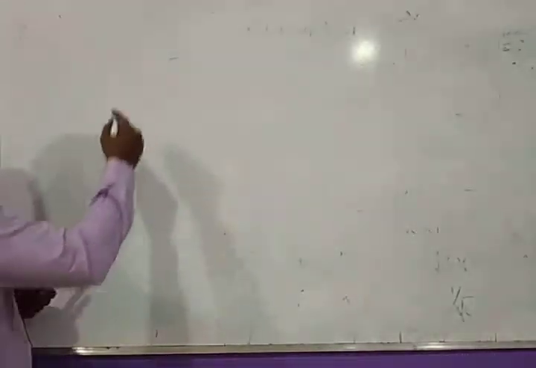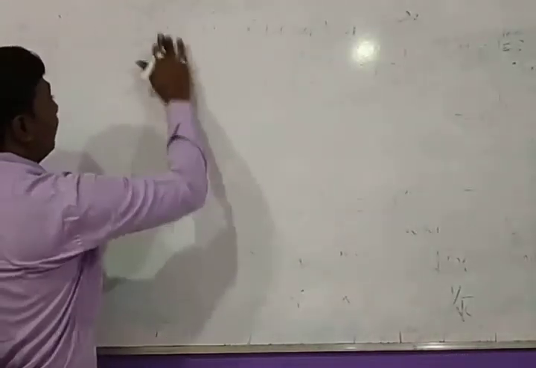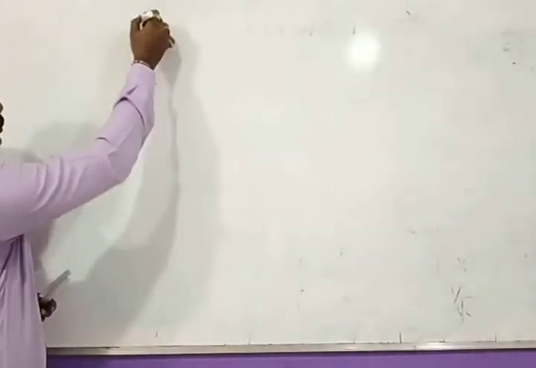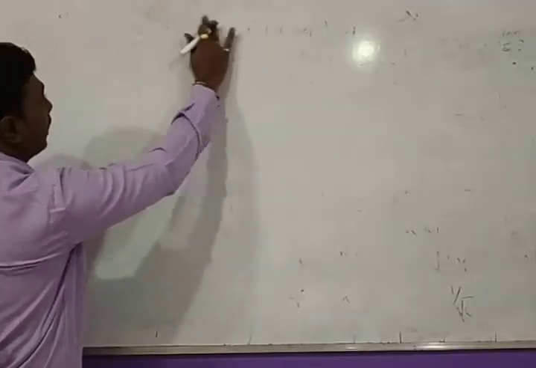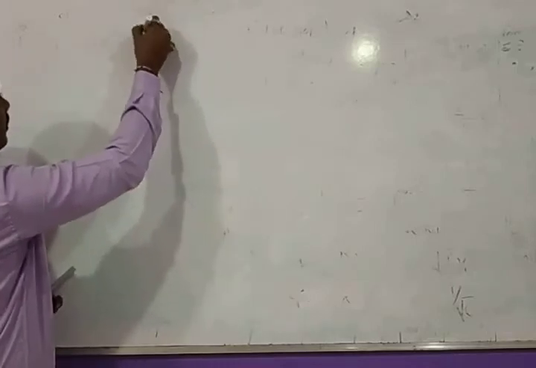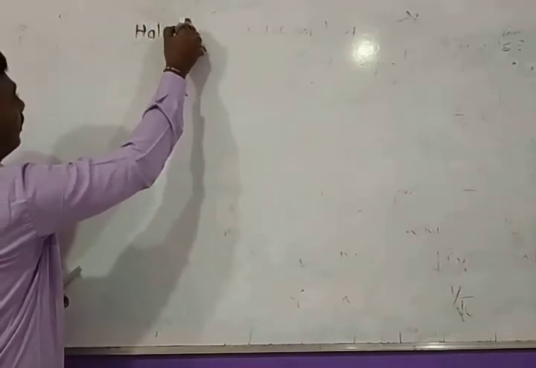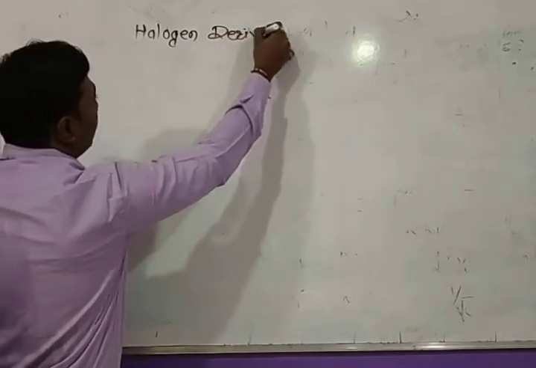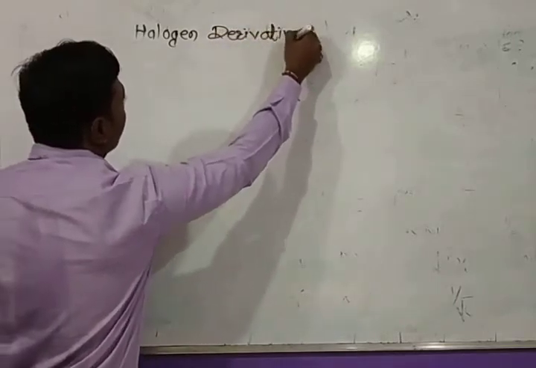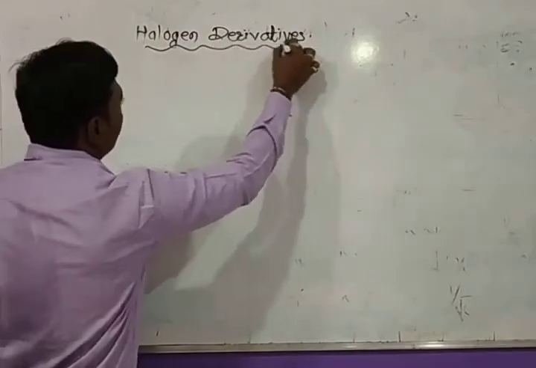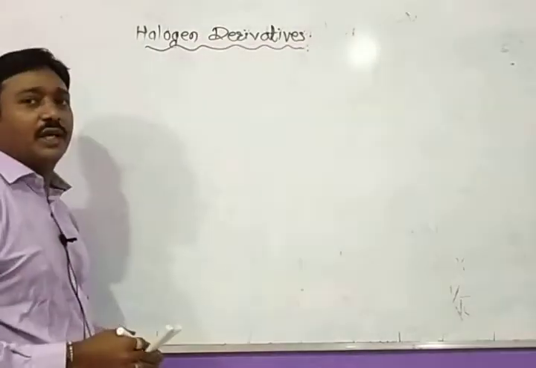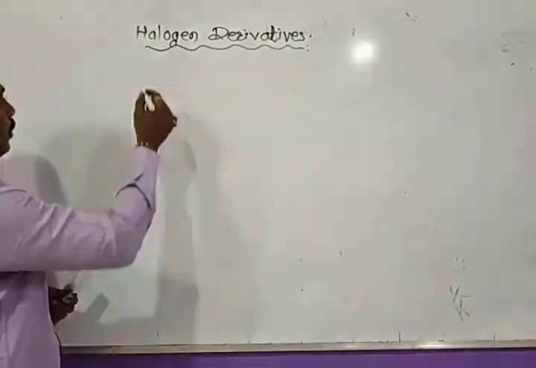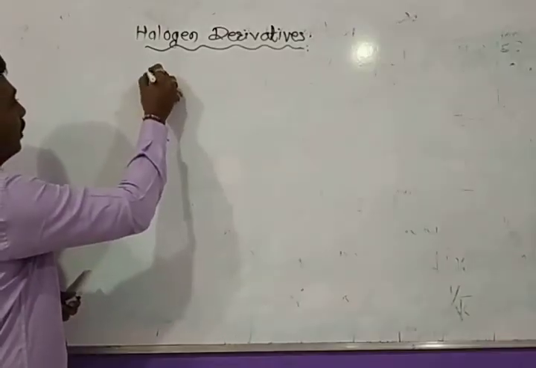Friends, after completing the total basics in organic chemistry, we are going to start a new lesson in organic chemistry, that is halogen derivatives of different hydrocarbons and different compounds. Okay. So what are halogen derivatives?